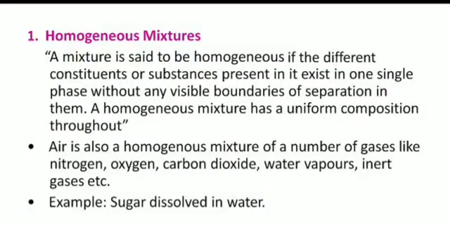Homogeneous mixture. Do you know what is a homogeneous mixture? A mixture is said to be homogeneous if the different constituents or substances present in it exist in one single phase without any visible boundaries of separation. The different substances exist in one single phase without any visible boundaries, and a homogeneous mixture has a uniform composition throughout.